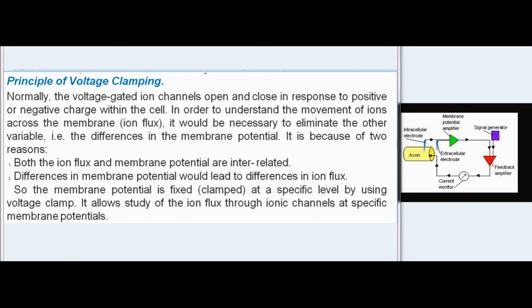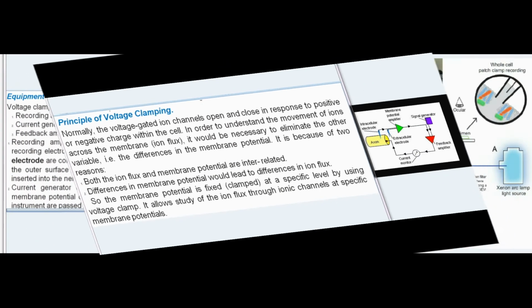Principle of voltage clamping. Normally, the voltage-gated ion channels open and close in response to positive or negative charge within the cell. In order to understand the movement of ions across the membrane, ion flux, it would be necessary to eliminate the other variable, i.e. the differences in the membrane potential. It is because both the ion flux and membrane potential are interrelated. Differences in membrane potential would lead to differences in ion flux. So the membrane potential is fixed, clamped, at a specific level by using voltage clamp. It allows study of the ion flux through ionic channels at specific membrane potentials.